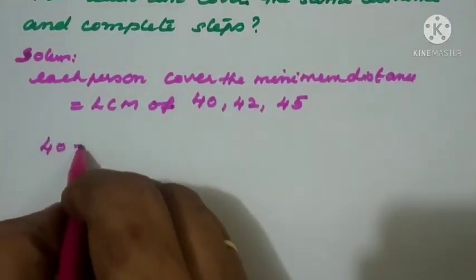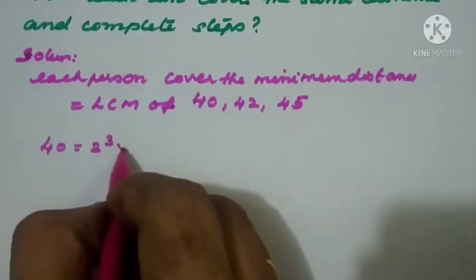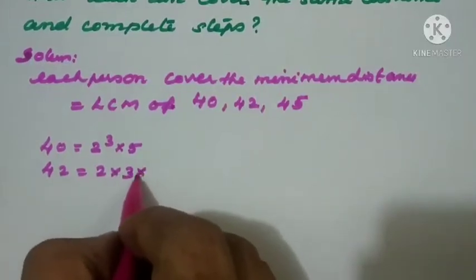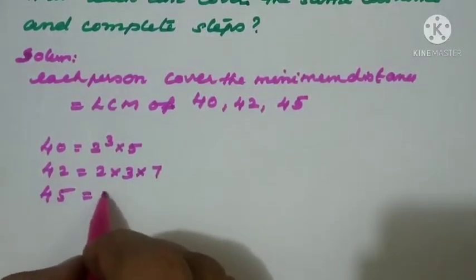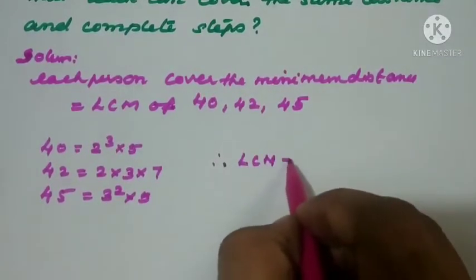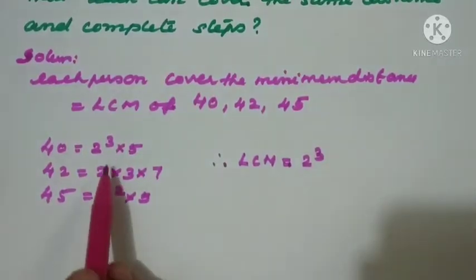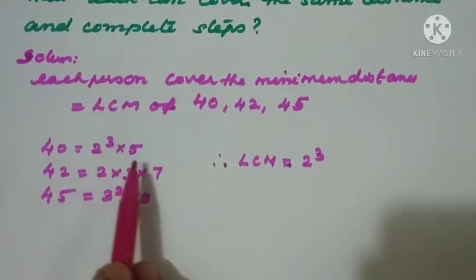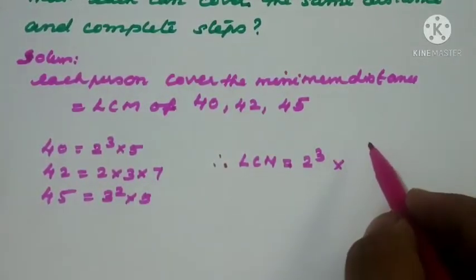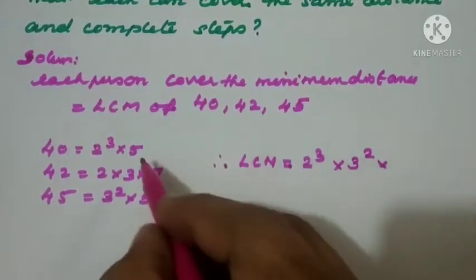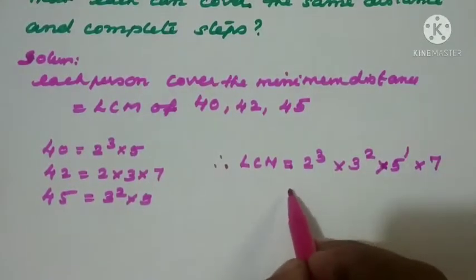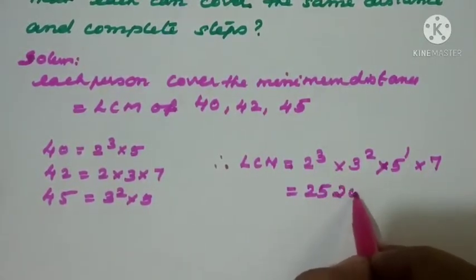Therefore 40 equals 2 cube into 5, 42 equals 2 into 3 into 7, and 45 equals 3 square into 5. Therefore LCM equals 2 cube, because it is the highest power. See, 2 cube is there, 2 is there. So 2 cube I should write, and 3 square I should write. Then 5 only one time, that is the highest power, and 7. So if you take the product, you will get 2520 centimeter.